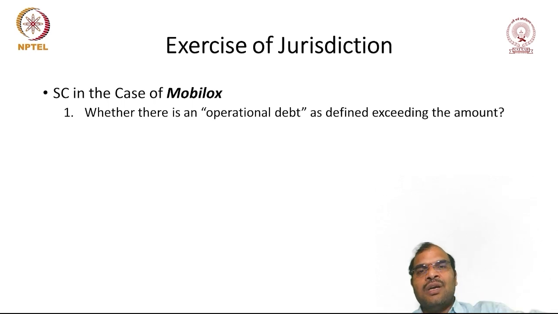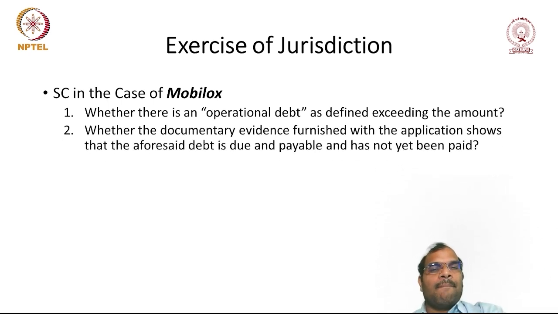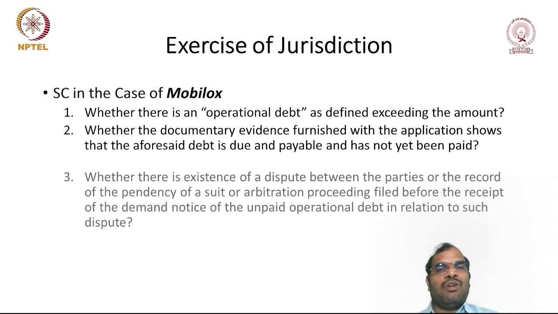Next question: whether the documentary evidence furnished with the application shows that the aforesaid debt is due and payable and has not been paid. We need documentary evidence stating that the operational creditor has not received the money. So remember this point.